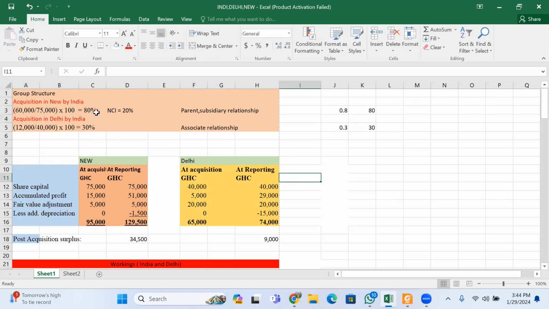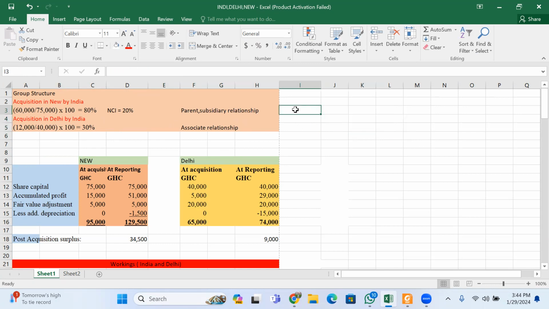Therefore, the relationship between New and India is a parent-subsidiary relationship, and the relationship between Delhi and India is an associate relationship.